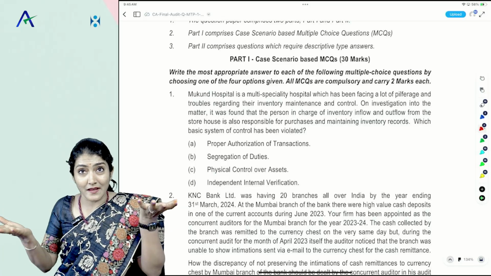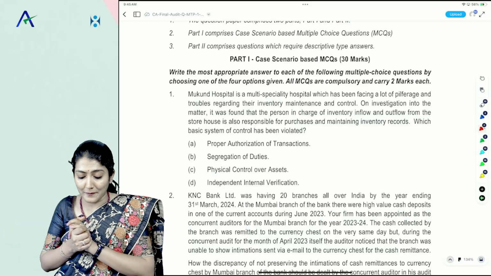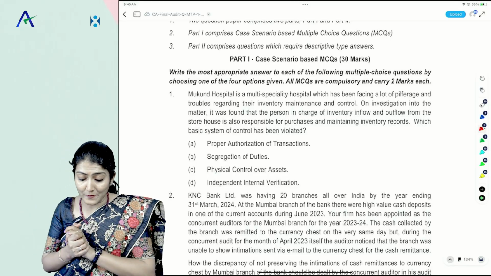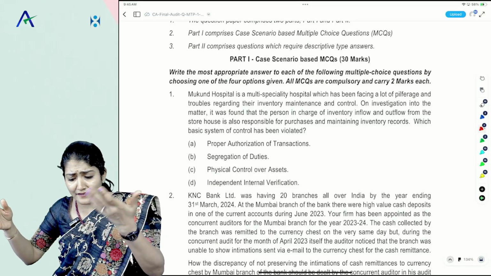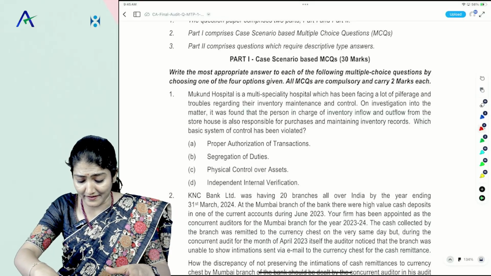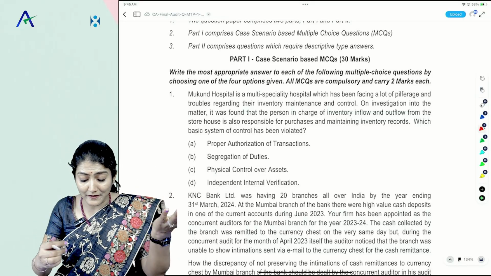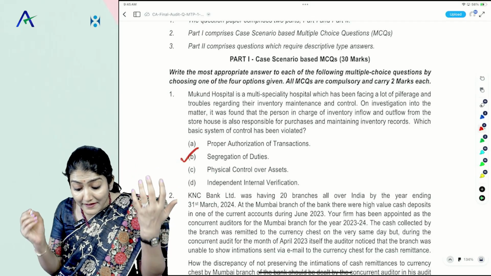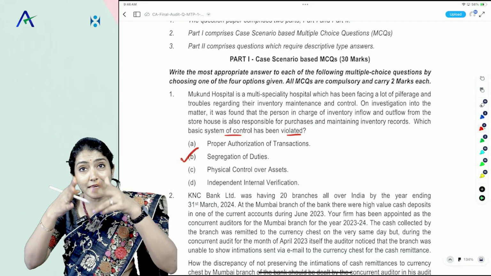Segregation of duties, so we say accounting and custodial functions have not been segregated. Physical control over the assets and independent internal verification. Which term do they bring? Independent internal verification. Nothing like that.